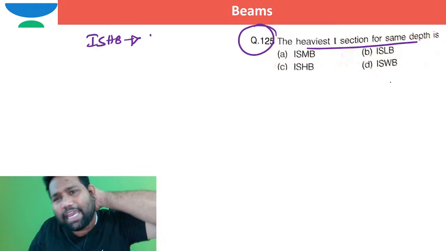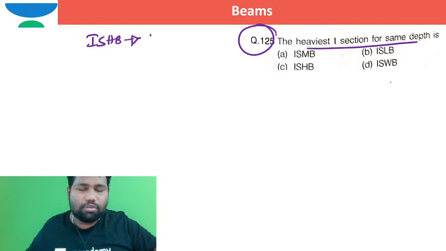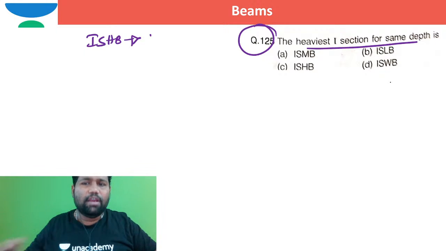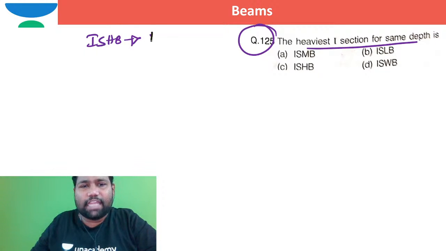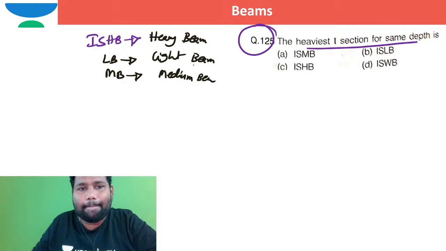So the heaviest I section for the same depth. Don't worry, don't panic. Everything slowly, coolly, we will do it. Okay, so don't worry. The heaviest I section for the same depth. What is ISHB? Indian Standard Heavy Beam. LB, L stands for light beam. MB stands for medium weight beam or medium beam. WB means wide flanged beam.